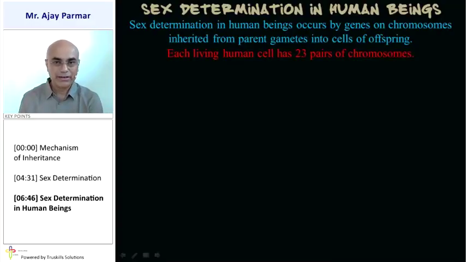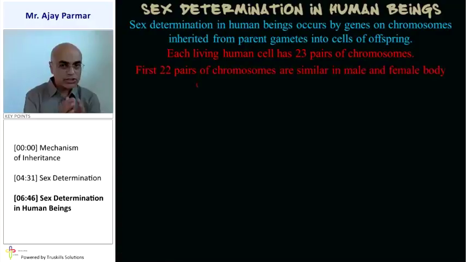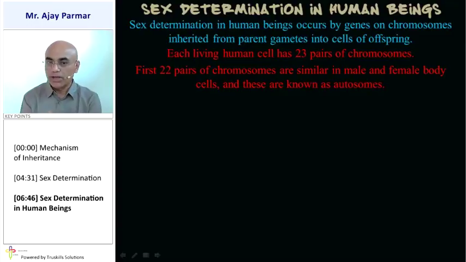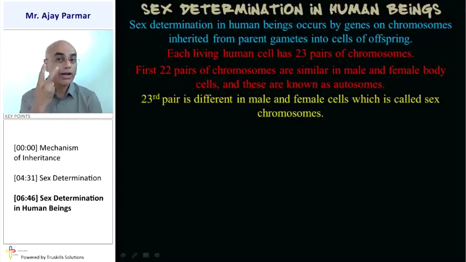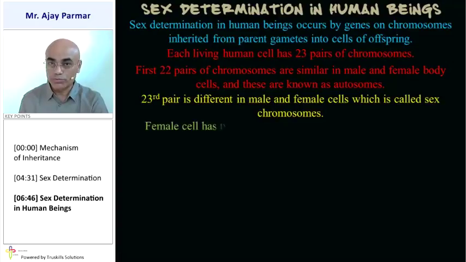Each living human cell contains 23 pairs of chromosomes. That means they contain 46 chromosomes. The first 22 pairs of the chromosomes are similar, either male or female. The first 22 pairs, that is the 44 chromosomes, are similar in both male and female, and they are called autosomes. But the 23rd pair, that is the last pair, is different in male and in female. These chromosomes decide the gender of the child, and that is why they are called sex chromosomes.